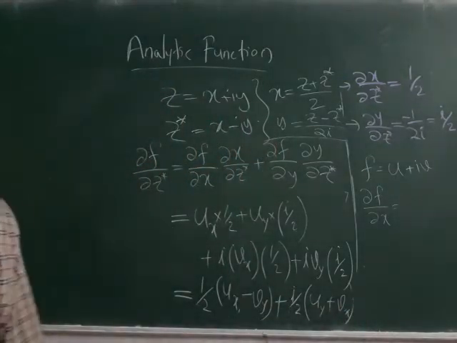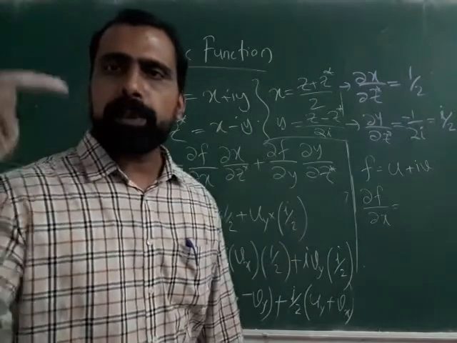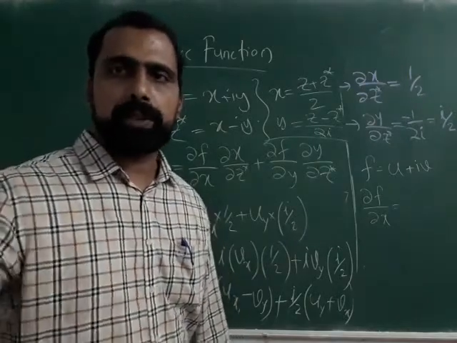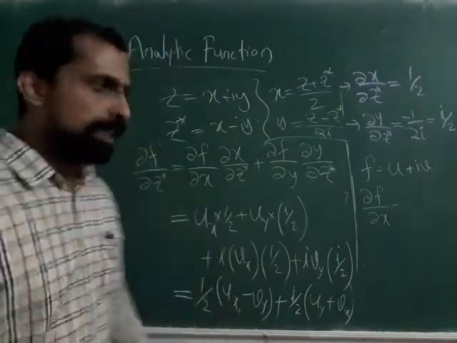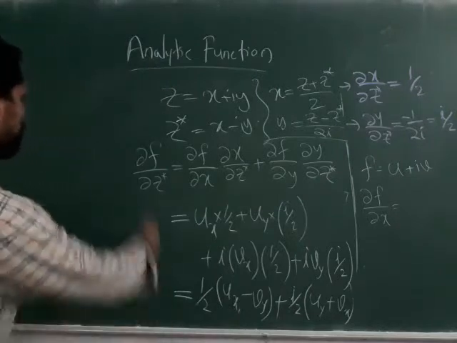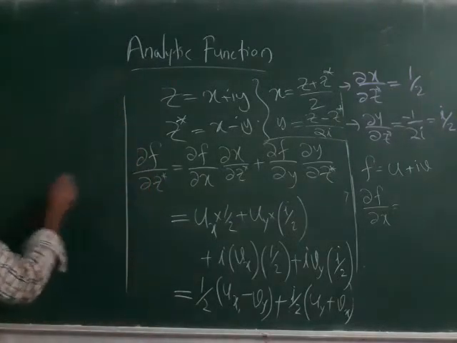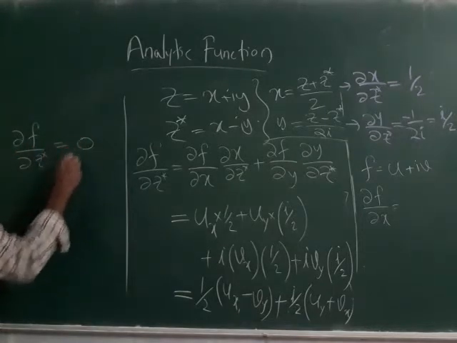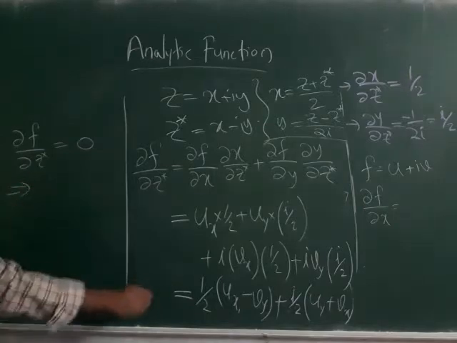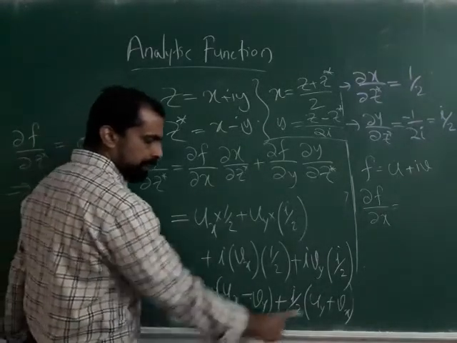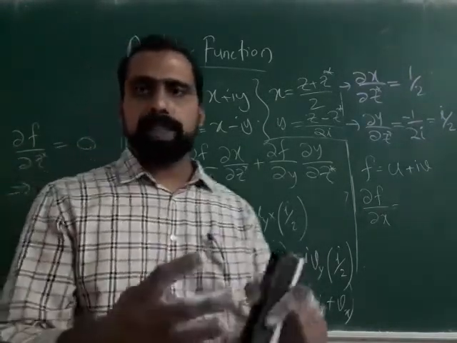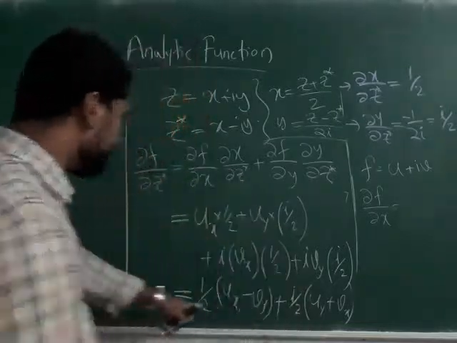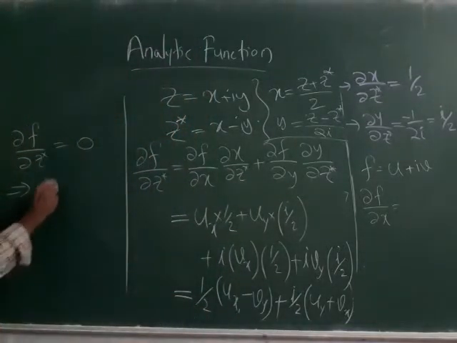Now, what was our condition? dou f by dou z star is equal to 0. That is the condition for the analyticity we mentioned. So dou f by dou z star equal to 0 eventually leads to the real part and imaginary part being separately equal to 0. So this becomes the final condition.